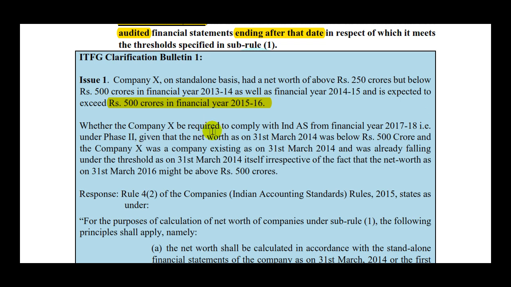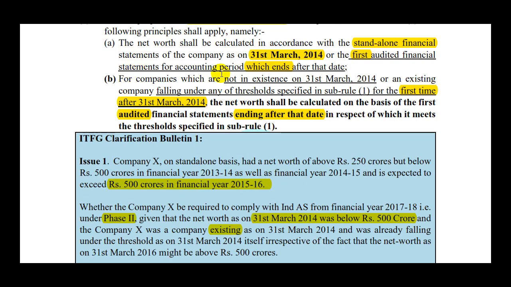Here we are speaking about the application of phase 2, and this is not a listed company, it's just that the net worth is between 250 to 500 crores. Given that the net worth as on 31st March 2014 was below 500 crores and the company X was a company existing as on 31st March 2014.